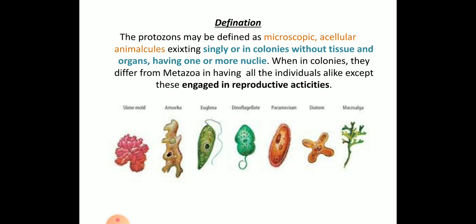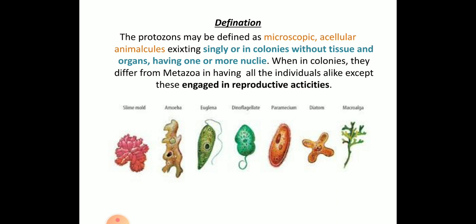Examples, as shown in the picture, are amoeba, euglena and paramecium, the simplest examples of protozoans. This is how the definition goes.